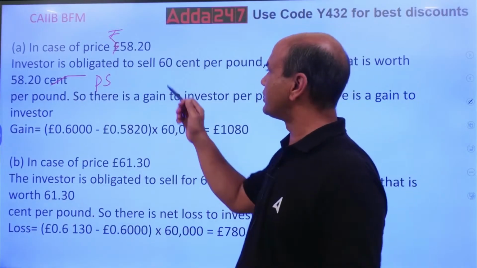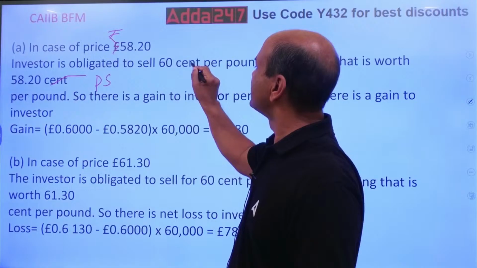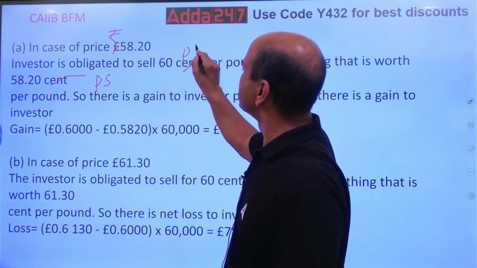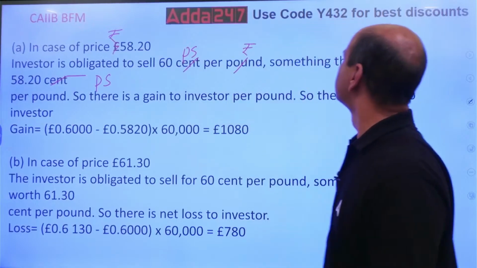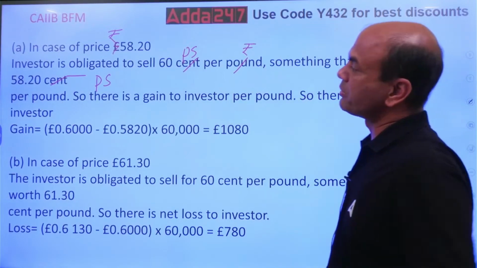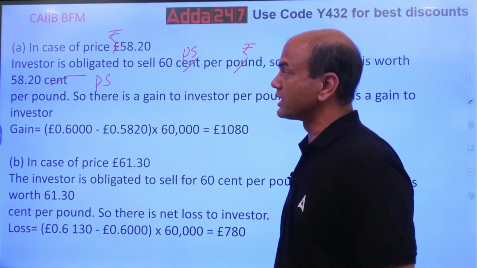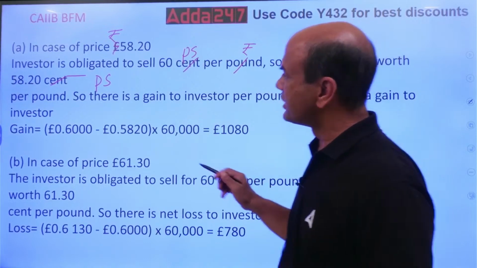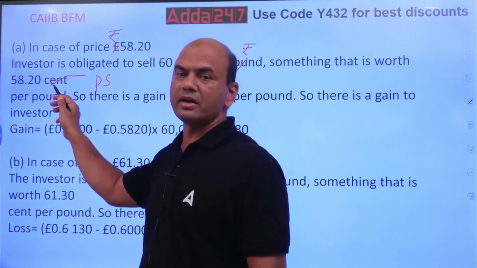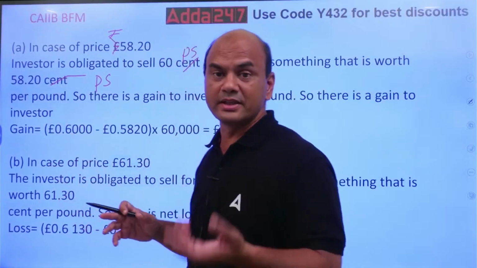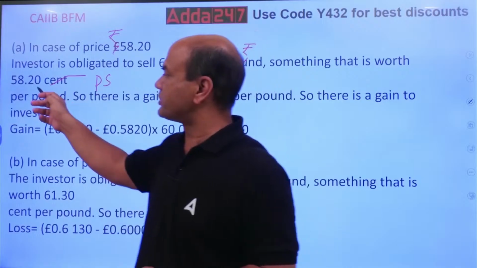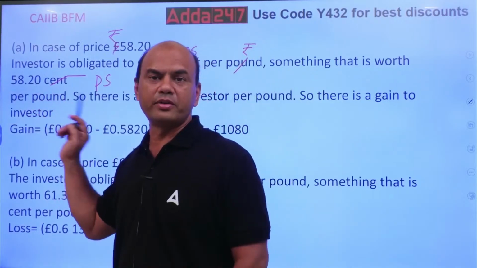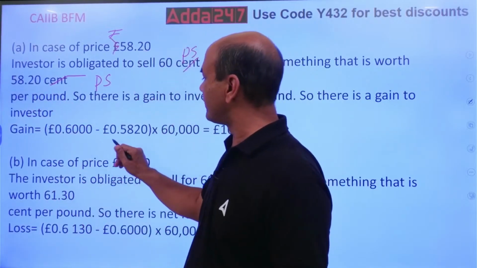So the investor is obligated to sell at 60 paise per rupee, something that is worth 58.2 paise. You'll have to divide 58.2 by 100 because we are converting paise to rupees. So it is 0.58.